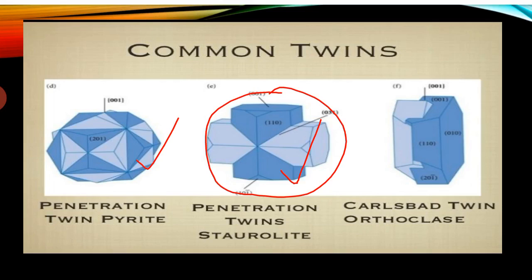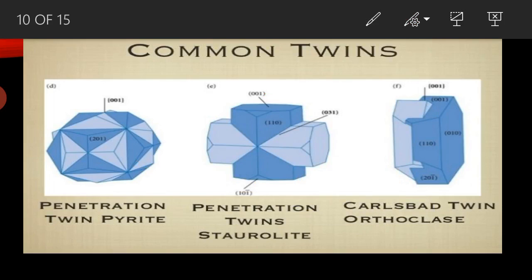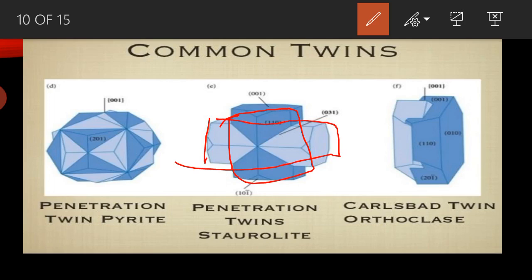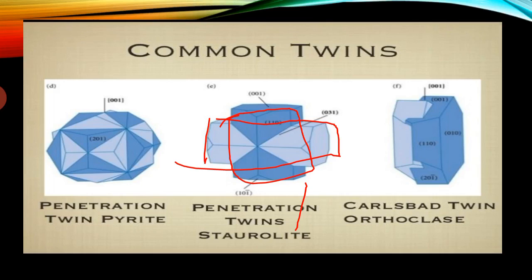This is a penetration twin like this. Penetration twin examples are staurolite and pyrite. Karlsbad twin in orthoclase is another example.